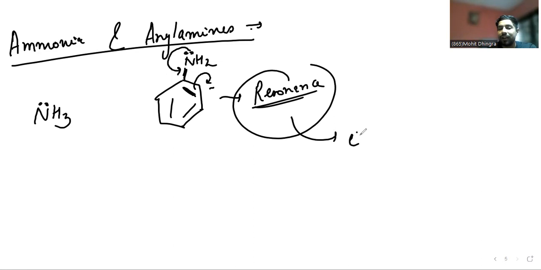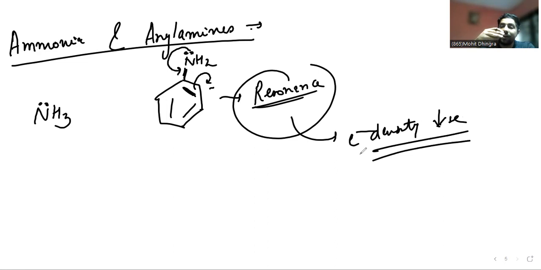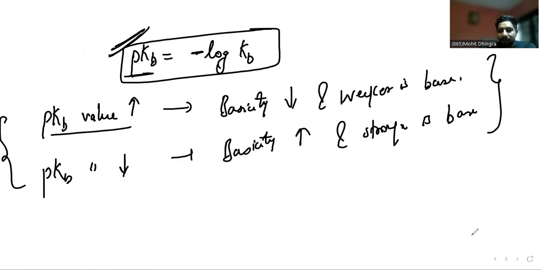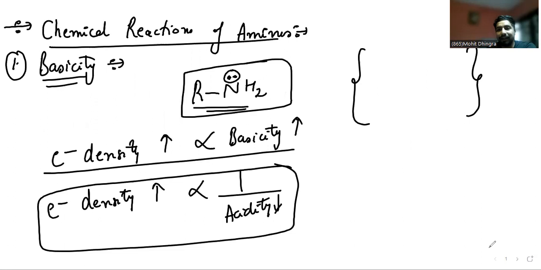Due to resonance, electron density on nitrogen will decrease because the lone pair is busy in the resonance and is not available for the attack of the proton. That is why aryl amines are less basic. So this is the basicity order which you have to remember, with the explanation. We have also understood the pKb value, how it is understood mathematically, and what exactly basicity is.